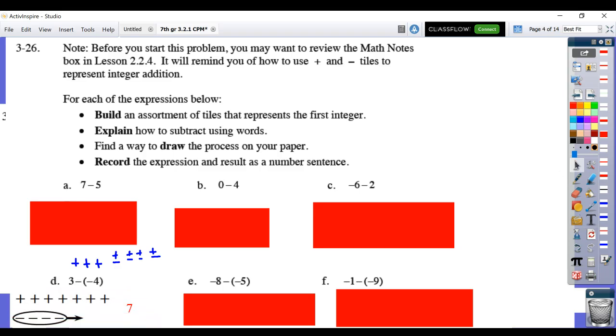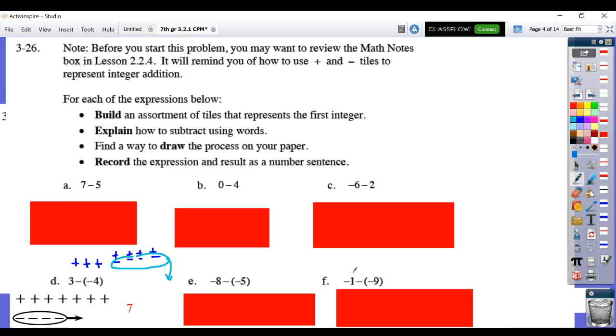Okay. So again, I had 3 positives. I added 4 0 sandwiches. I'm taking away my 4 negatives now. And now what remains is going to be a total value of 7. So when I circle or lasso these and take them away, I'm left with a total value of 7.